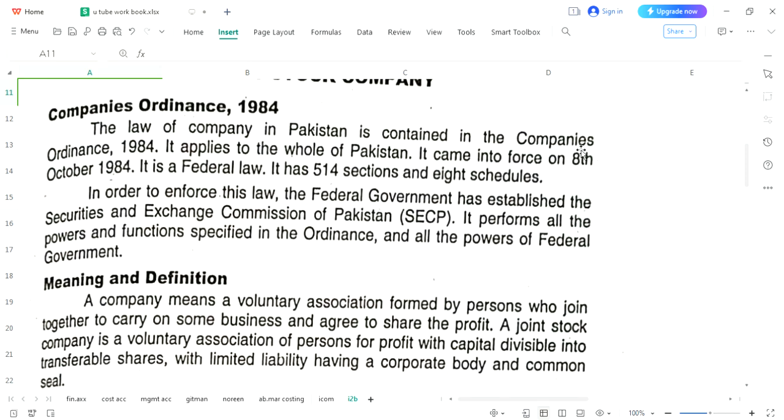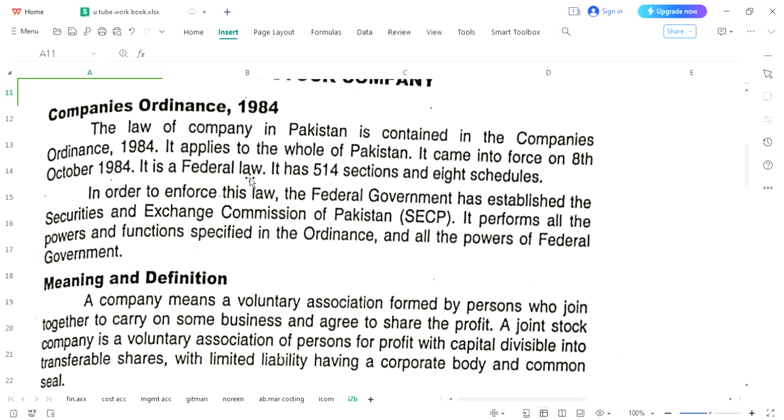It would be made under Companies Ordinance 1984. This is the name of the legislation. During 1984, this ordinance was passed and it became law. Secondly, it was introduced by a dictator, General Ziaul Haq.